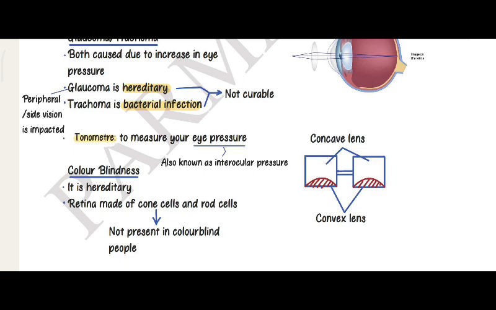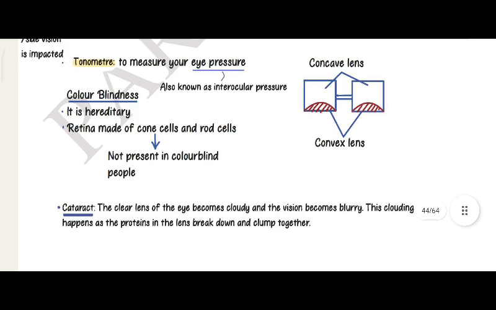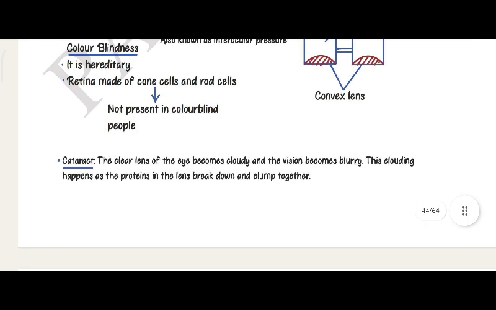Concave lens and convex lens. Upper one is concave lens, lower one convex lens, for presbyopia patient. Color blindness, it is hereditary. Retina is made of cone cells and rod cells. Cone cells are not present in colorblind people.